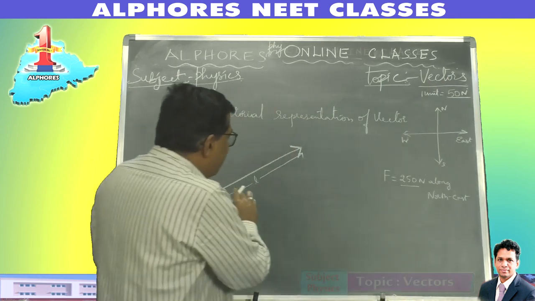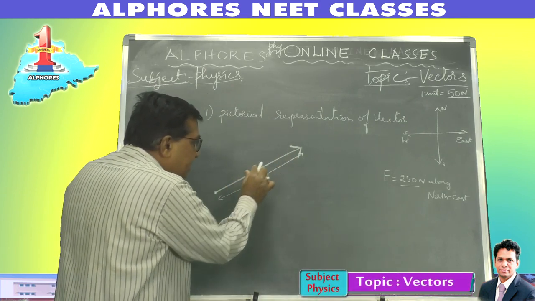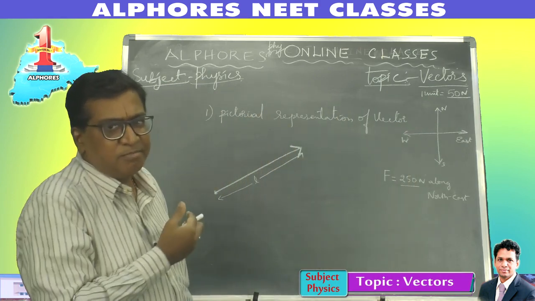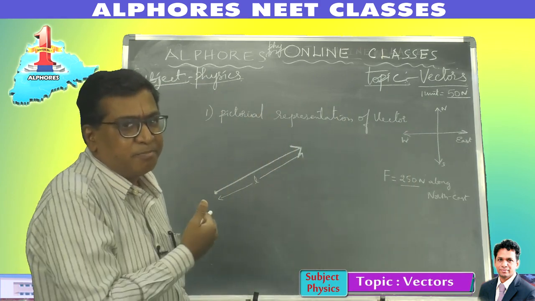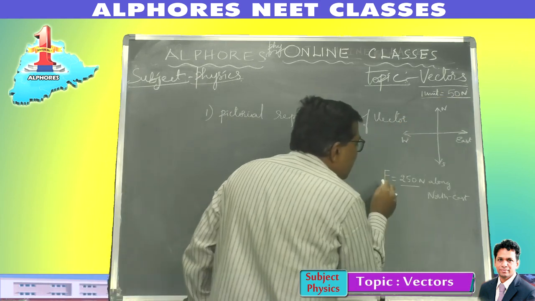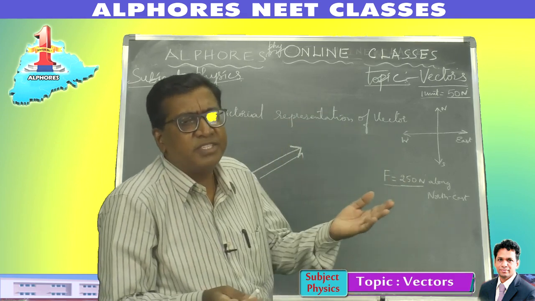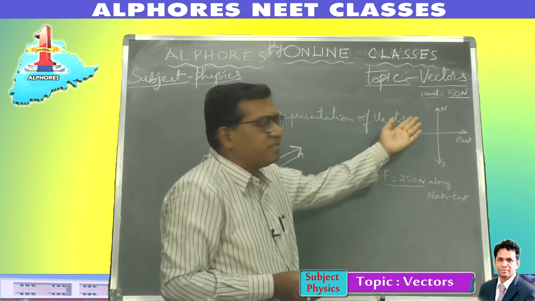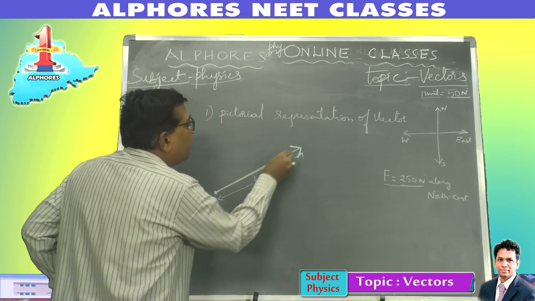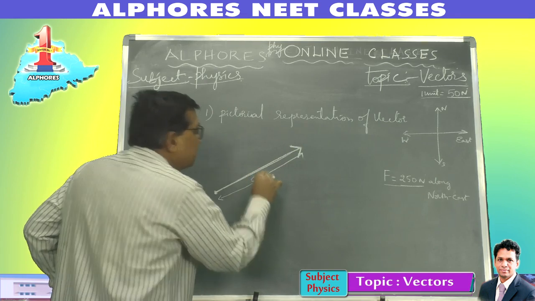As per my diagram here, 1 unit length in this diagram is equivalent to 50 units. That is my scaling, my representative, my convention. So 1 unit of the length is equal to 50 newtons. I have to express 250 newtons. 250 newtons is 5 units of this length. So I draw a line segment of 5 units length.